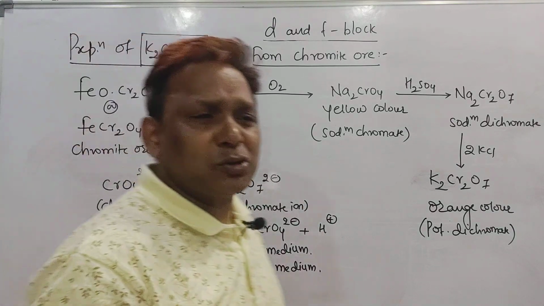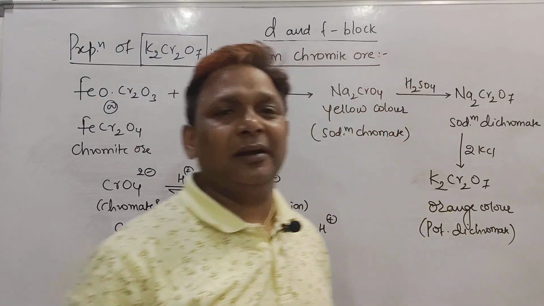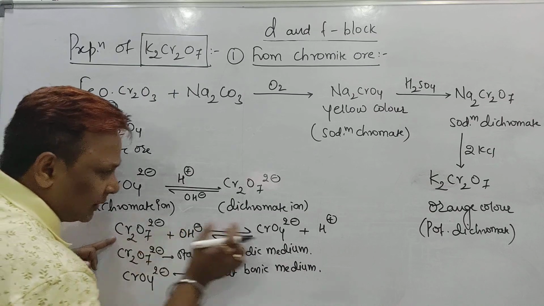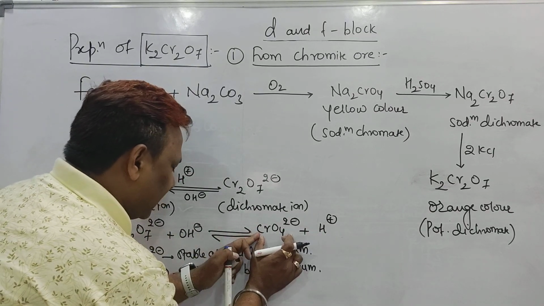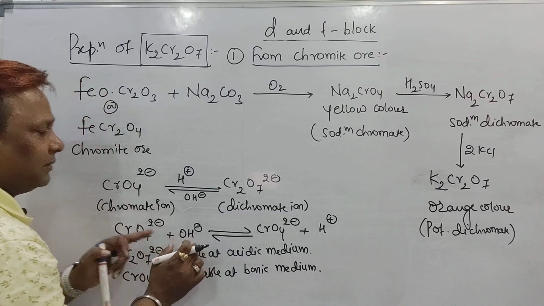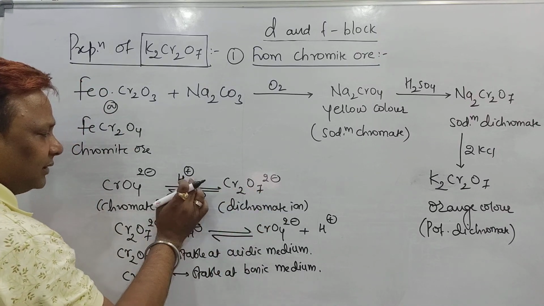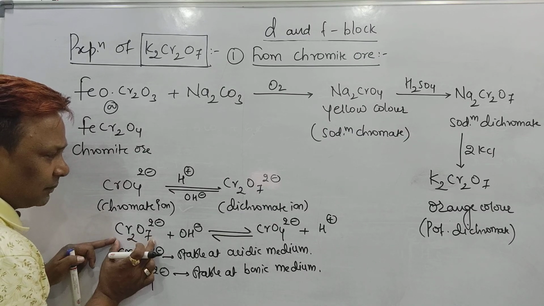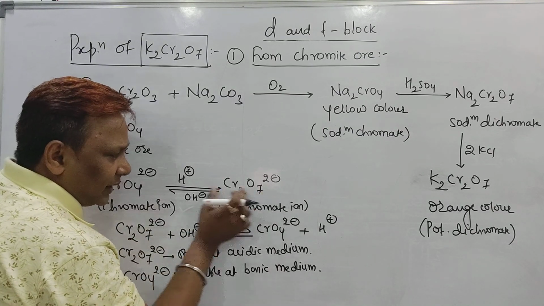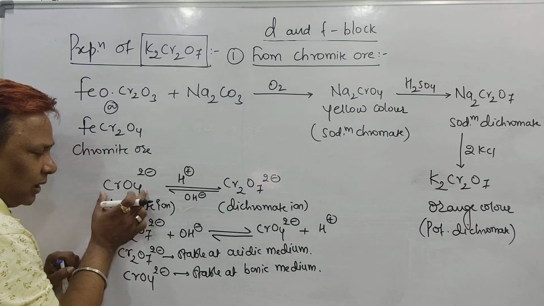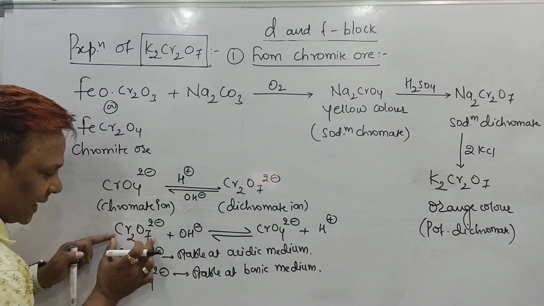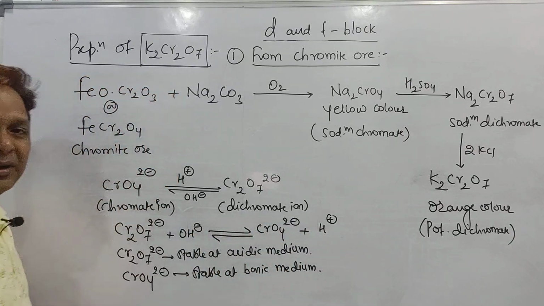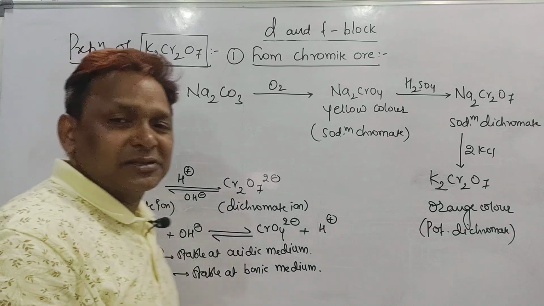Is it clear? So many times we get questions based on this part, and students only have to remember that the dichromate ion is stable in acidic medium and the chromate ion is stable only in basic medium. It will attain an equilibrium between acidic and basic. Again remember: dichromate ion is stable in acidic medium, chromate ion is stable in basic medium. Right? Take a screenshot of this.